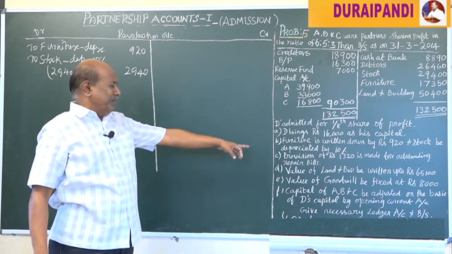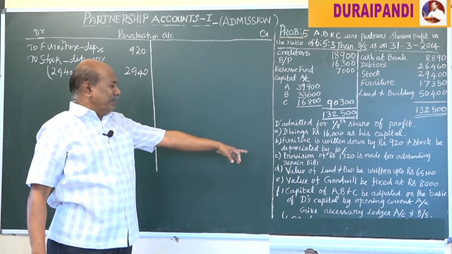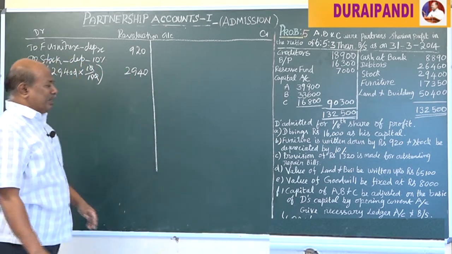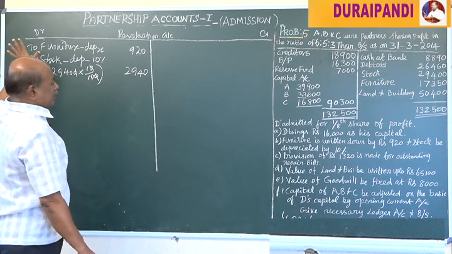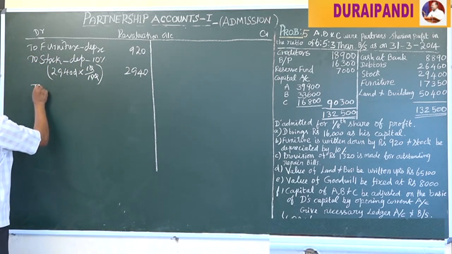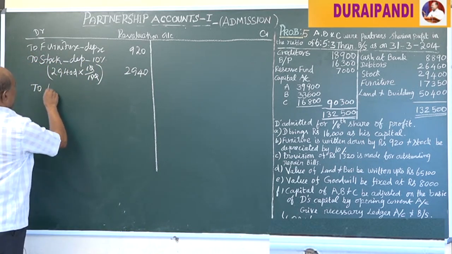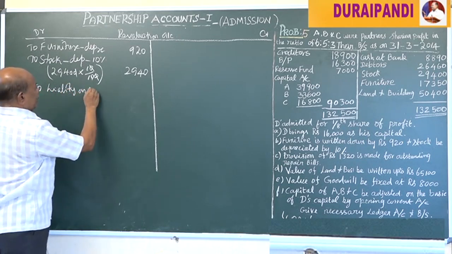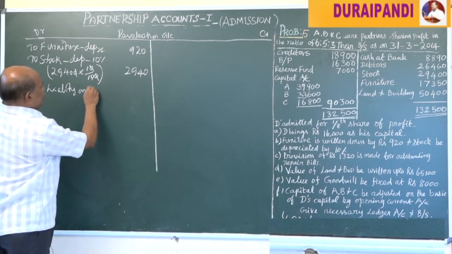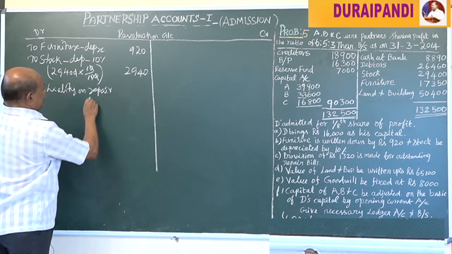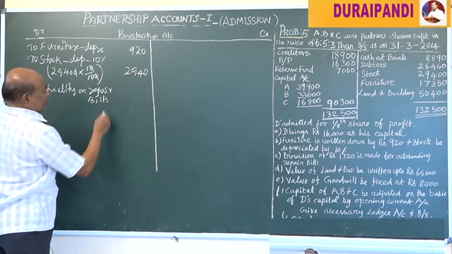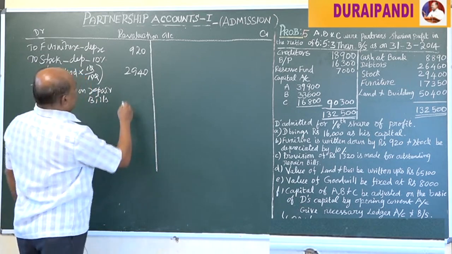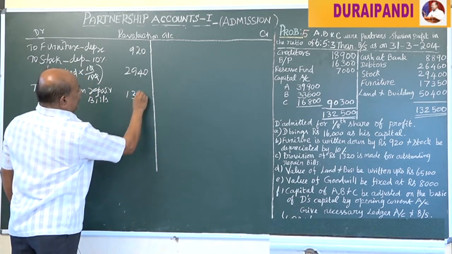Next, a provision of rupees 1,320 is made for outstanding repair bills. It is a new liability. We are going to create outstanding repair bills, that is 1,320. It is a loss. Loss would be debited to the revaluation account. To liability on repair bills, that is equal to 1,320.